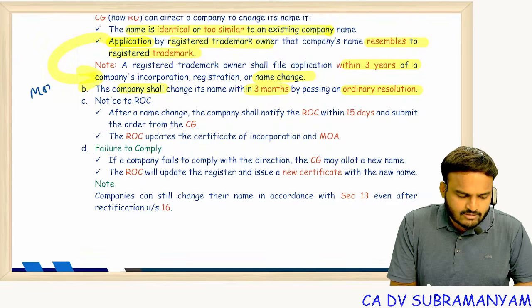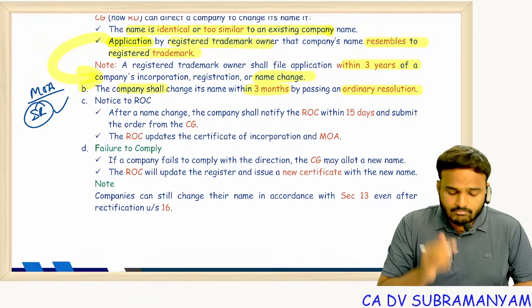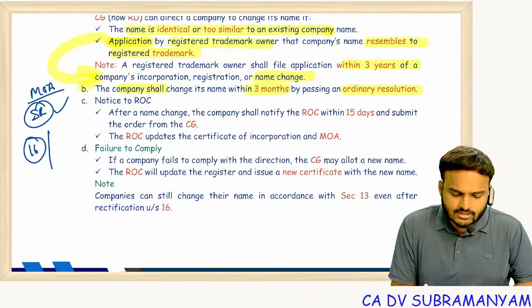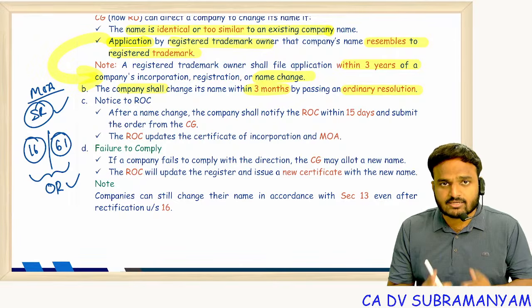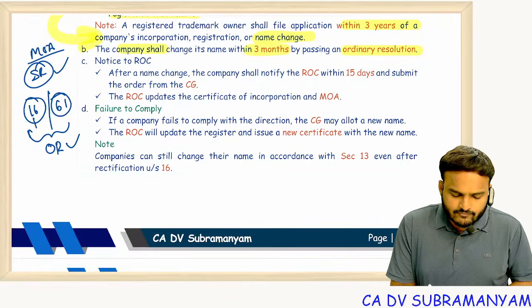Generally for alteration of MOA, SR is required. What type of resolution is required? SR. But change of name, rectification of name, which is section 16, and alteration of capital clause, which is section 61, for these 2 cases OR is enough. For remaining cases, SR. Section 16, rectification of name. Section 61, alteration of capital.